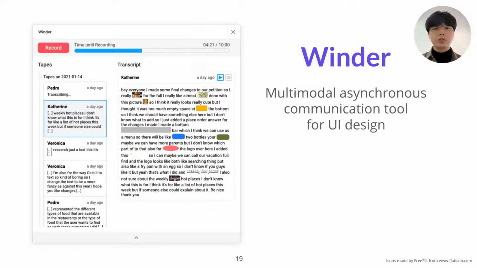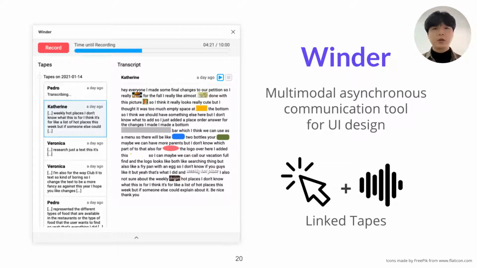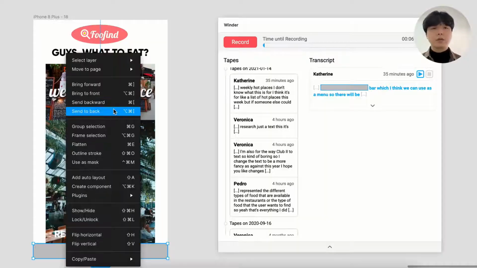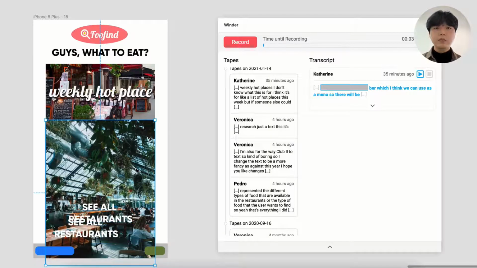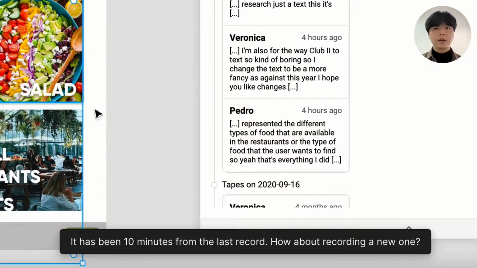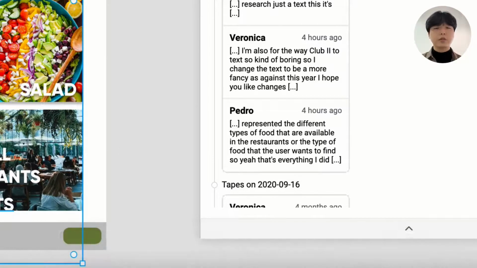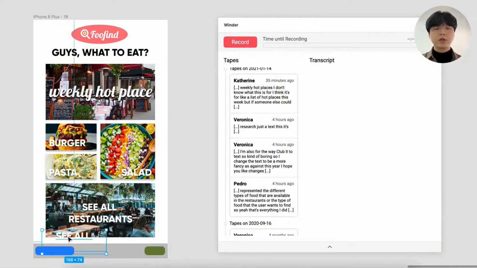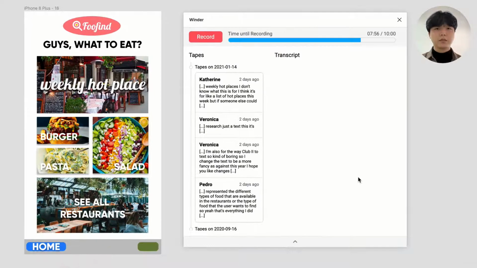To address these issues, we designed Winder, a system that supports asynchronous communication in UI design through linked tapes, which are multimodal comments of clicks and voice. Winder is implemented as a plugin for Figma. As the user is working on their design, Winder notifies the user to record a tape every 10 minutes. This prompts the user to preemptively explain the work, such that members in the future can understand what the user did without having to wait for the user's response.